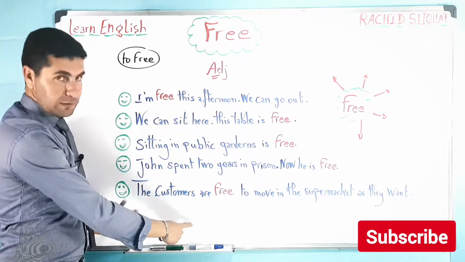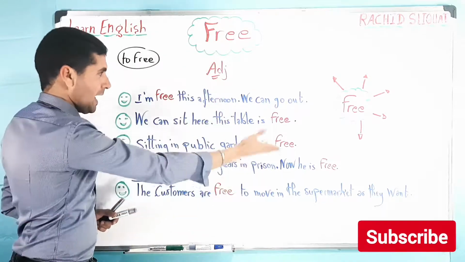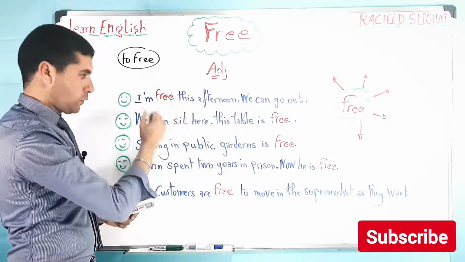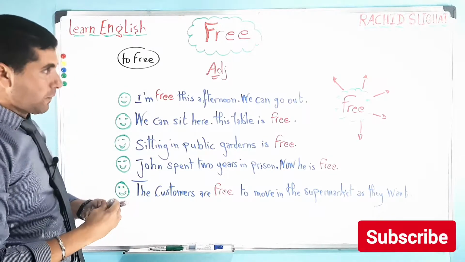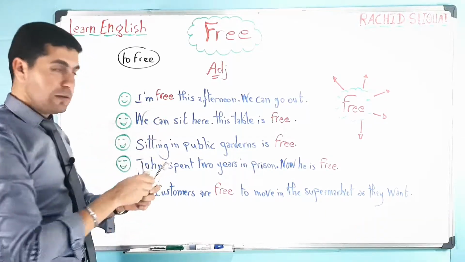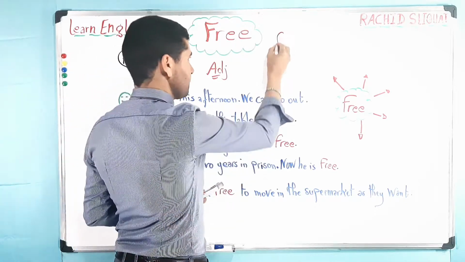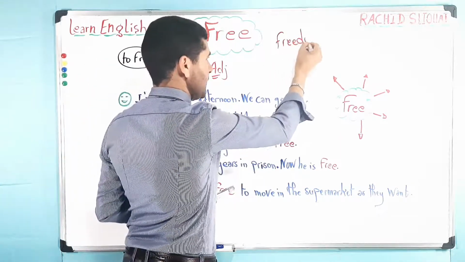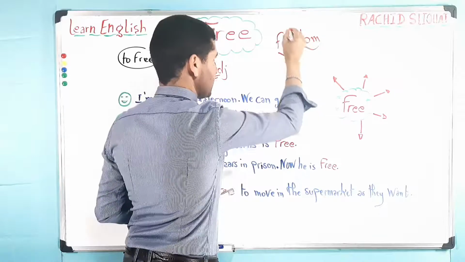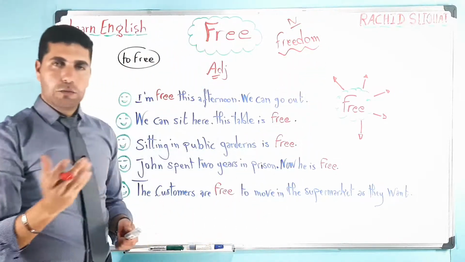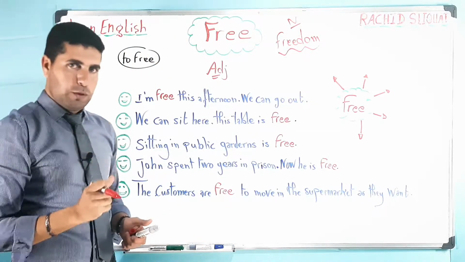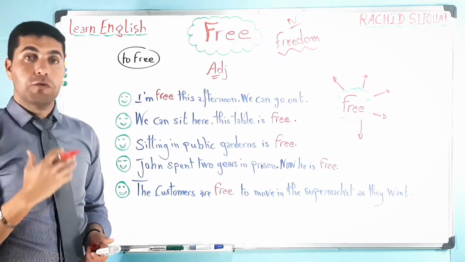Here in these sentences, as I said, we are using the word free as an adjective. The noun of free is very simply freedom. And freedom, as I said, is a noun. And we can say, for example, freedom of speech. We can say also freedom of choice.